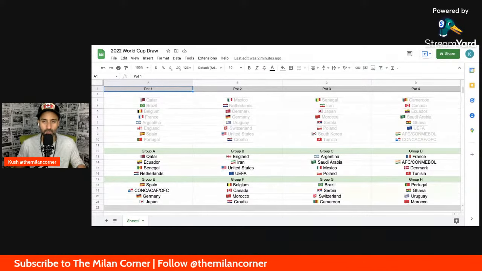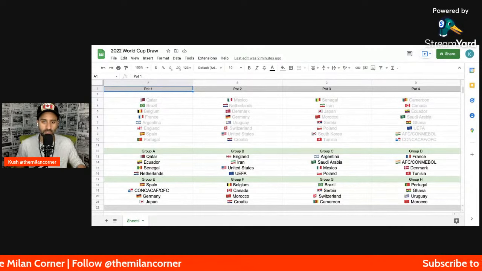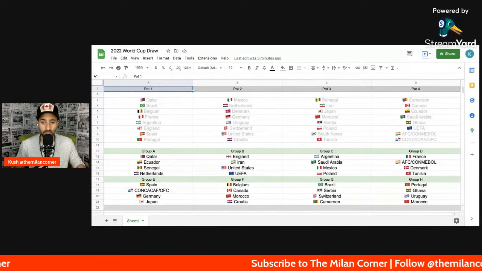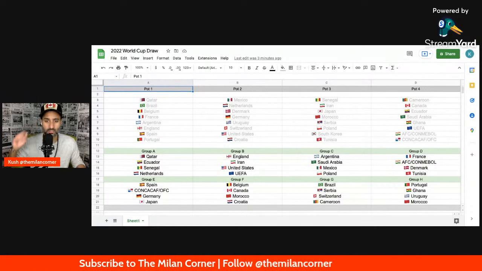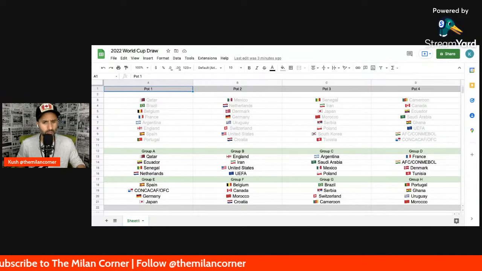Let's come back to that later. Group G, Brazil, Serbia, Switzerland, and Cameroon. I mean, Brazil and Serbia should be able to get out of this group. Could be Switzerland too, but really it should be Brazil and Serbia. Actually, you know what? Maybe not. Maybe Brazil and Switzerland are the better bets.